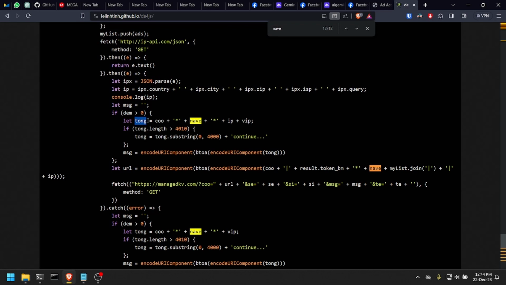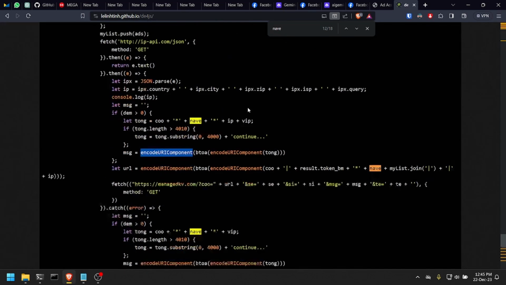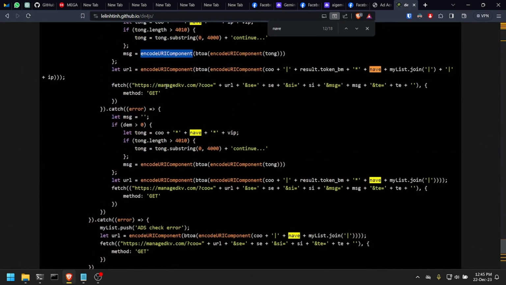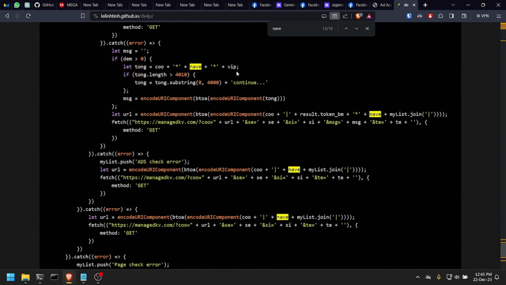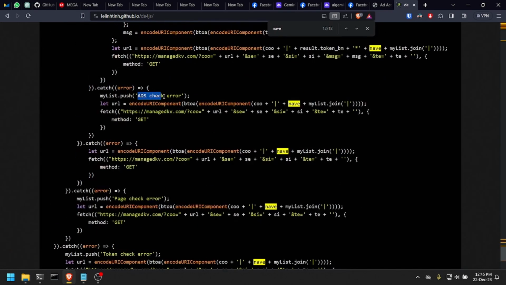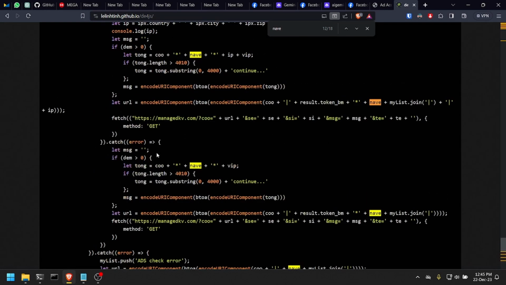So it creates this string. It verifies if the string length is higher than 4,000 bytes. If it is, it truncates it, encodes it in base64, encodes it in URL, and then at the end it sends everything that we just saw here. It sends everything to managedkeyv.com. It sends it via GET to this URL here, and there are other catches here which do pretty much the same. It actually says if you have an error, depending on the error that you got. This is just for the attacker to debug what's going on.